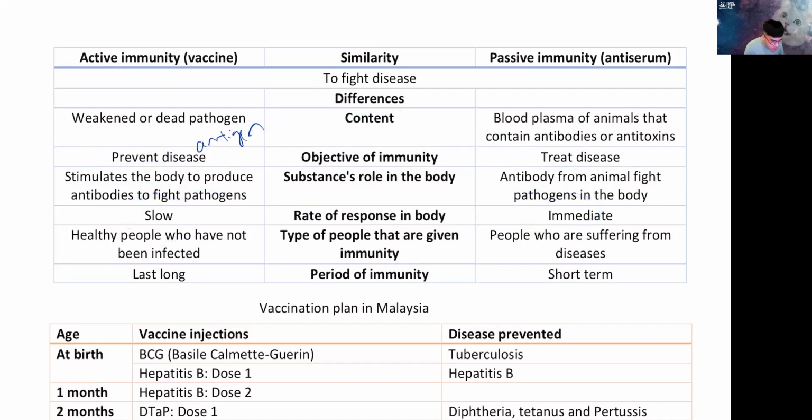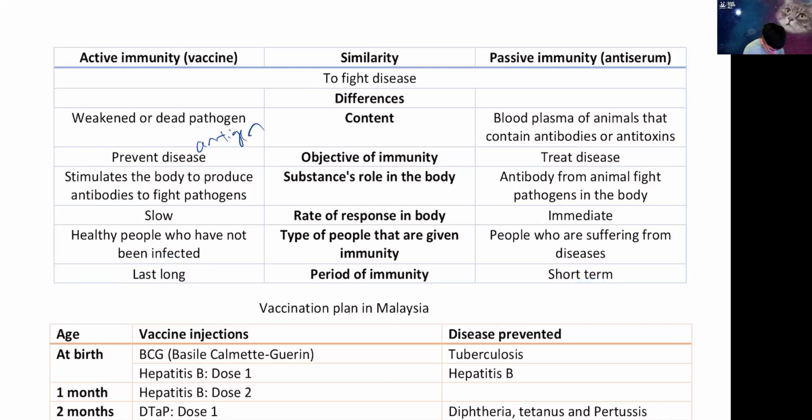So who do we give it to? Vaccine is given to healthy people. If you're healthy, I give you the COVID vaccine. But if you have COVID already, what do I give you the vaccine for? Right. So this is for people who have the disease. Like if you get a snake bite, you get tetanus, I sure will give you the cure. So the period: this is very long, it lasts for months. The COVID one maybe lasts for months or years, but this one is very short term, maybe days or weeks.